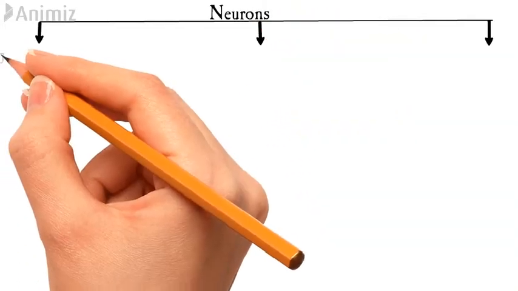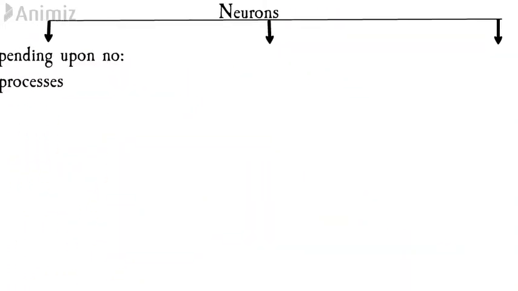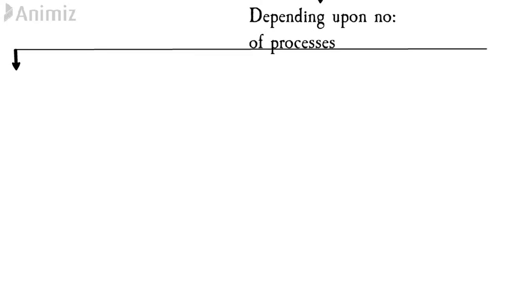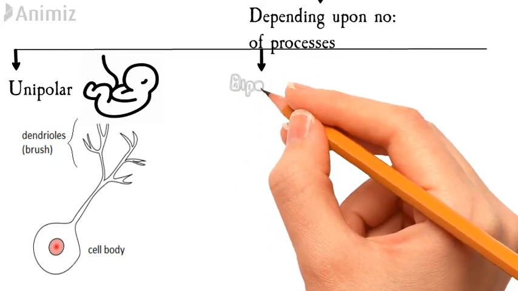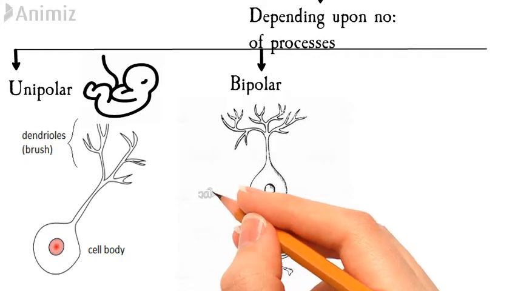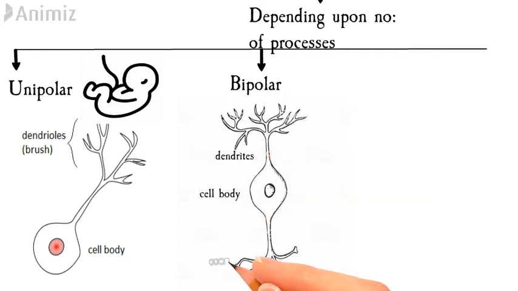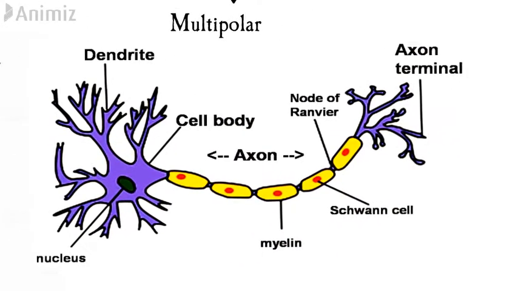Neurons are classified by three different methods. Depending upon the number of processes, neurons are divided into unipolar neurons, bipolar neurons and multipolar neurons. Unipolar neurons are the neurons that have one pole, and from the single pole axon and the dendrite arises. These type of nerve cells are present only in the embryonic stage in case of human beings. And bipolar neurons have two poles, axon arises from the one pole and dendrite arises from the other pole. Multipolar neurons are the neurons which have many poles, and one of the poles gives rise to axon and the other poles give rise to dendrites.